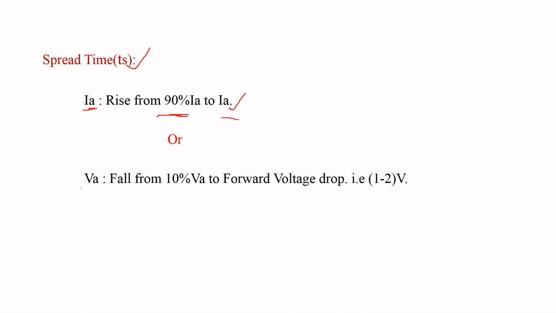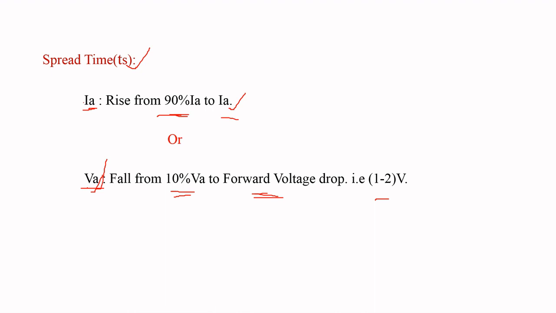And coming to anode voltage, the spread time is the time taken by the anode voltage to decrease from 10 percentage of VA to the forward voltage drop. We know the forward voltage drop across an SCR is 1 to 2 volts. That is, the spread time is defined as the time taken by the anode voltage to decrease from 10 percentage of VA to forward voltage drop. Okay, these are the dynamic characteristics during turn on period of SCR.